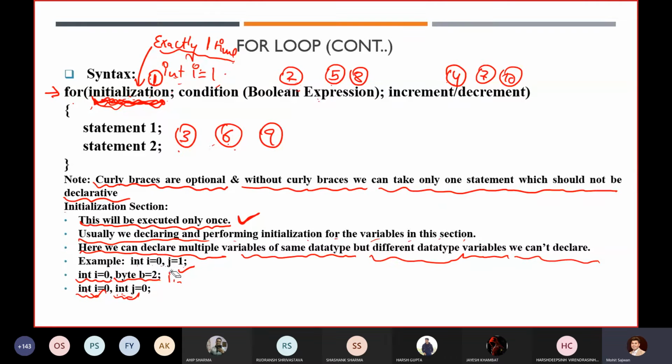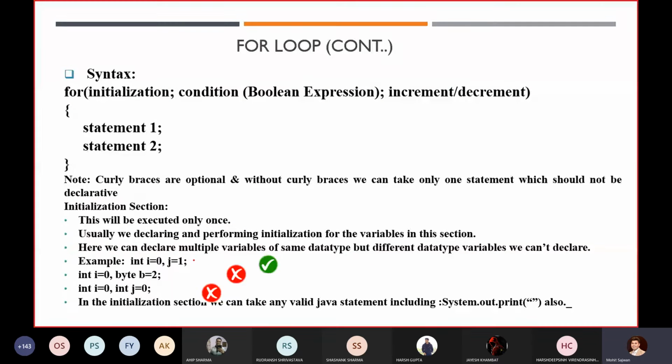So if you want to declare multiple variables in the initialization step of your for loop, you can write it for a single data type. The first statement is valid, while the second and third statements are invalid in Java. Always keep that in mind.